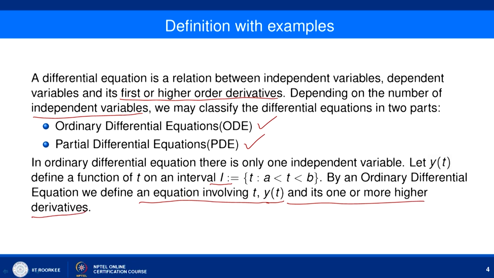So, any equation which involves the independent variable, the dependent variable and at least one derivative, which may be first or higher order derivatives, we call a differential equation. So, here are some examples of ordinary differential equations.